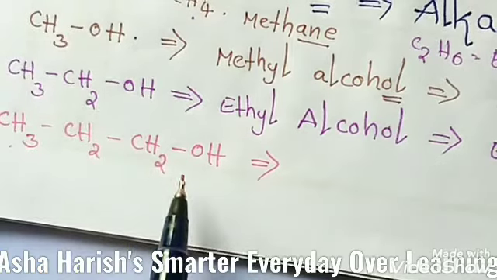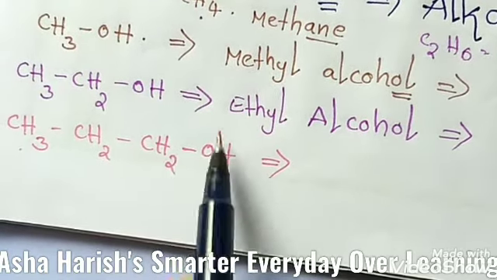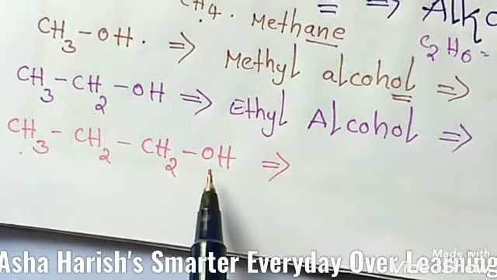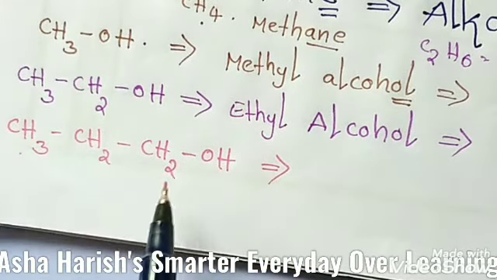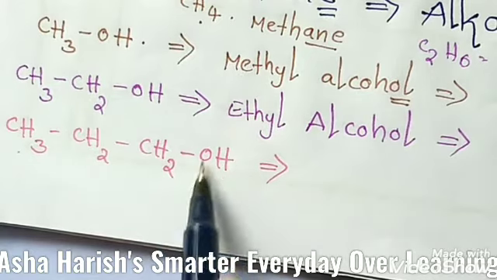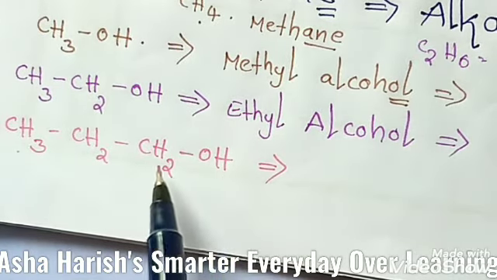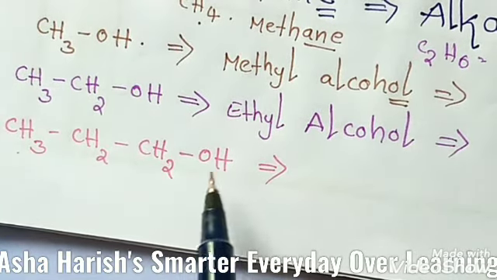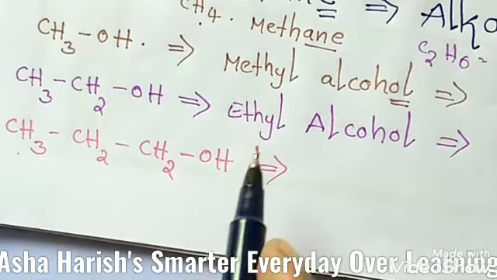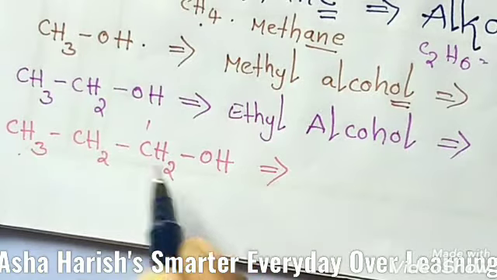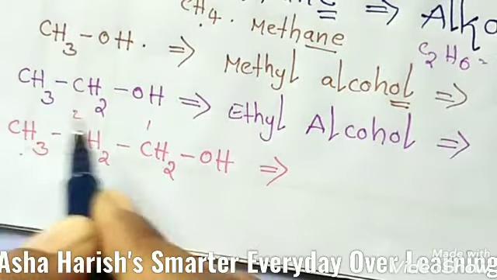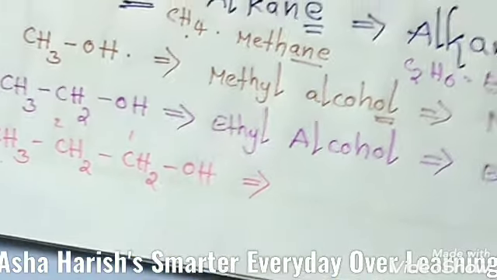If you see any compound, any molecular formula, where a functional group is located, when you give the numbering to these carbon atoms, you should give first priority to the functional group. To whichever carbon atom the functional group is attached, you should give the least number. Then, students, you can give the numbering to this carbon chain. Here CH2 is the first, and this is second and third, 3 carbons.